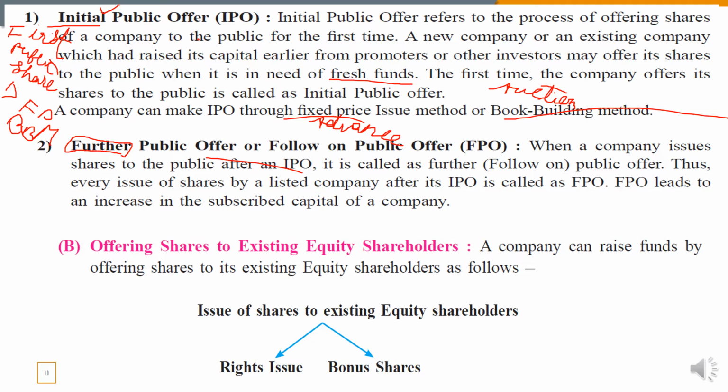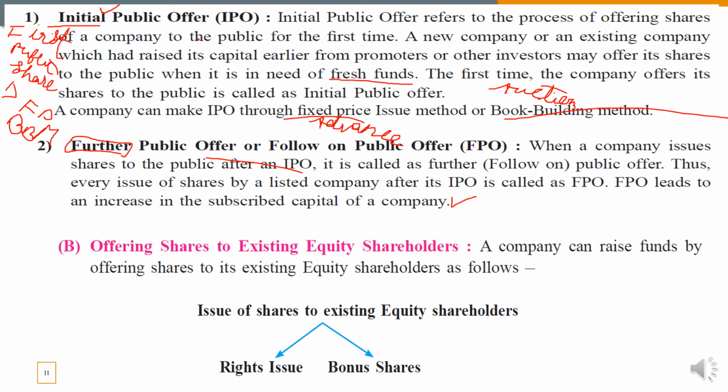Whenever in future the company offers shares to the public out of its unissued share capital, that offer will be known as a further public offer or follow-on public offer. A further public offer leads to an increase in the subscribed capital of the company. Obviously, if the company issues further share capital to the public, subscription will increase, meaning the purchase quantity of the capital will be increased by the public. So it is known as an increase in subscribed capital.